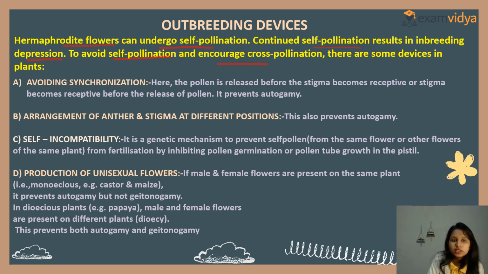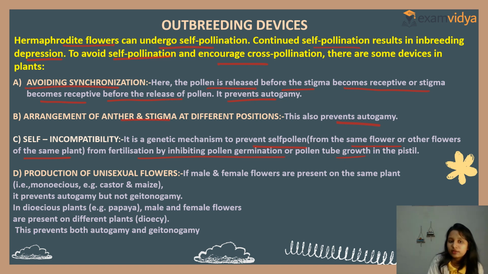So first, avoiding synchronization. Here the pollen is released before the stigma becomes receptive, or the stigma becomes receptive before the release of pollen. It prevents autogamy. Arrangement of anther and stigma in different positions also prevents autogamy. Self-incompatibility: it is a genetic mechanism to prevent self-pollination from the same flower or another flower of the same plant from fertilization by inhibiting pollen germination or pollen tube growth in the pistil.